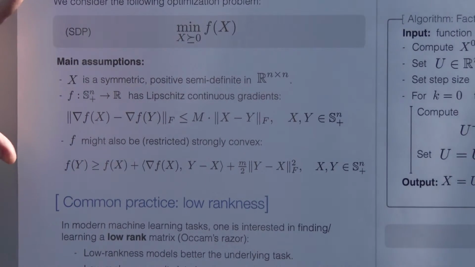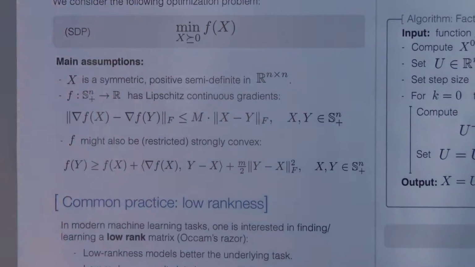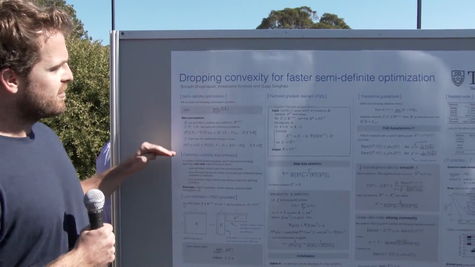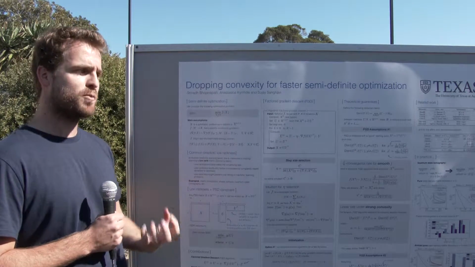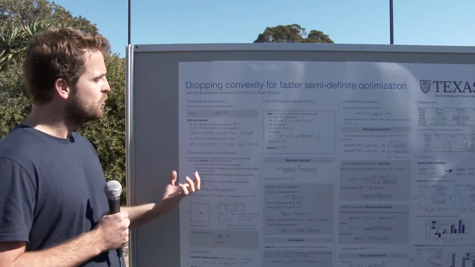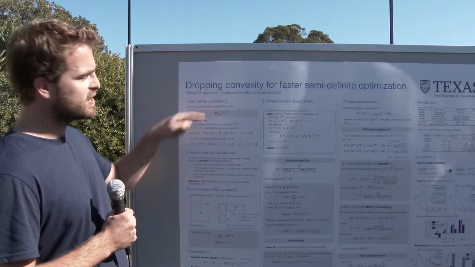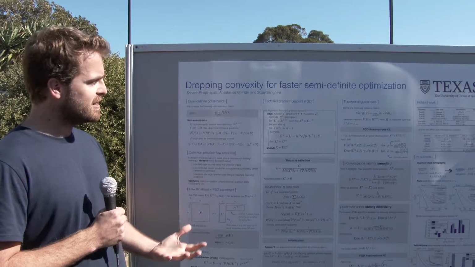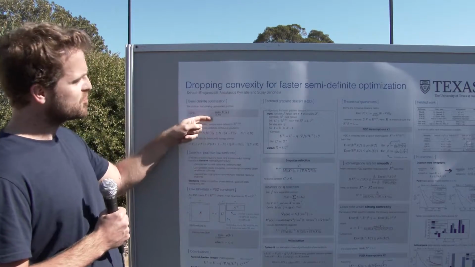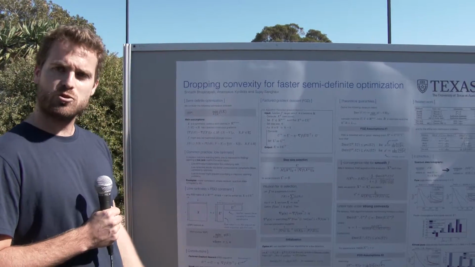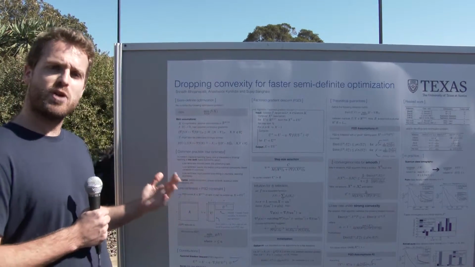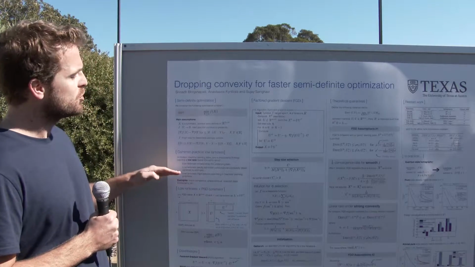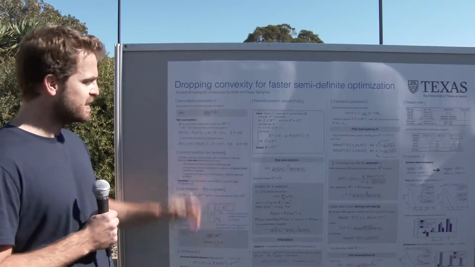There are many problem cases where we are actually looking for a low-rank solution. What I mean by that is, there are cases where the actual solution is low rank, or cases where, due to computational restrictions, we want to look for a low-rank solution. For example, in projected gradient descent, the projection onto the PSD cone is quite expensive. There are also statistical reasons for looking for a low-rank solution, because you might prevent overfitting in some machine learning problems.